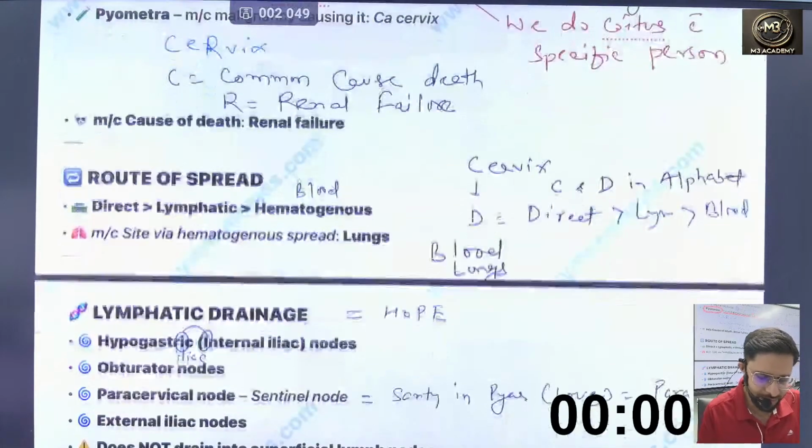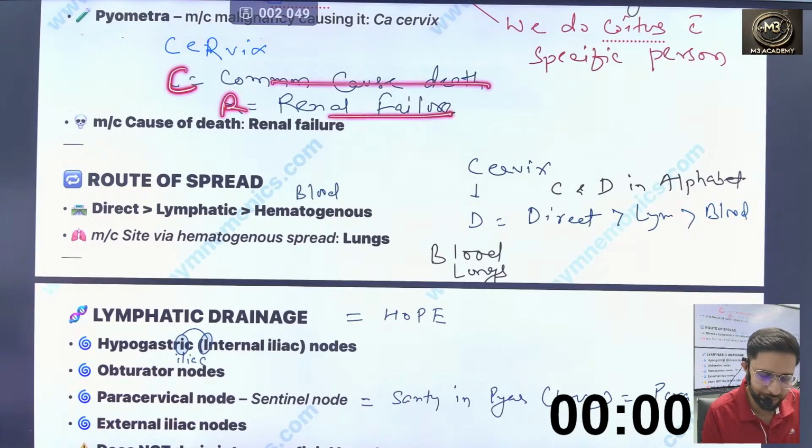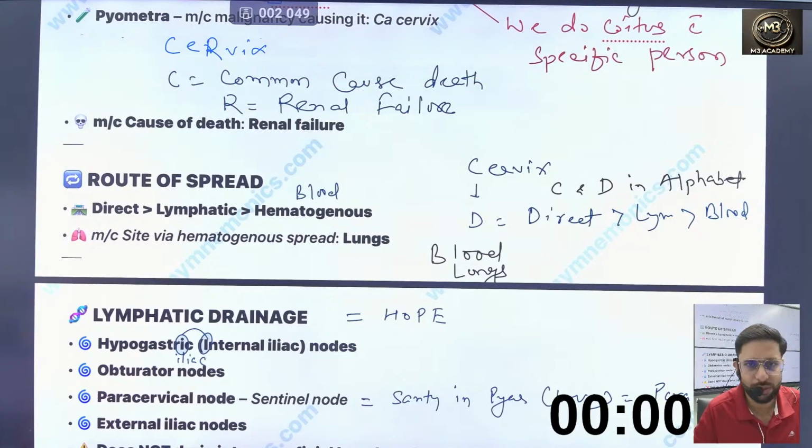What is the most common cause of death in carcinoma cervix? How can we remember it? When you write the spelling of cervix, C-E-R-V-I-X, C for common cause of death, R for renal failure. So renal failure is the most common cause of death. Renal failure means you can say uremia. Uremia is the most common cause of death.